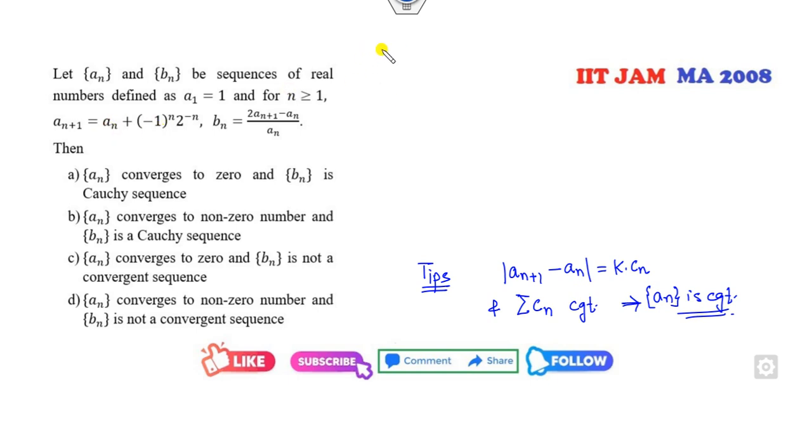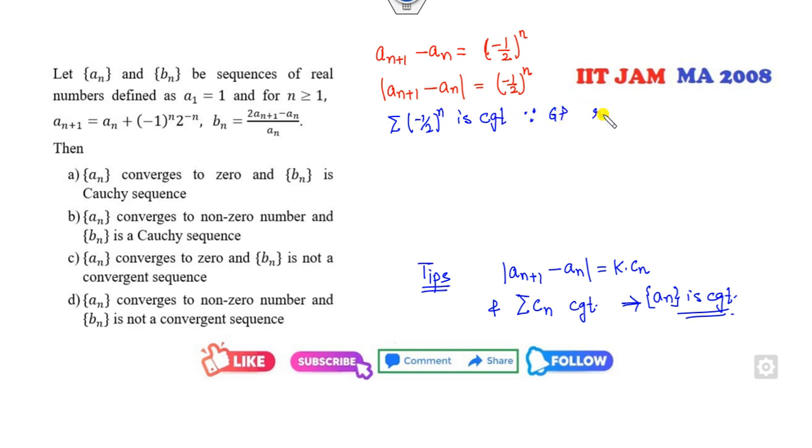Now look at that. I can write the first term: an plus 1 minus an is equal to minus 1 over 2 raised to power n. So if I take the modulus of an plus 1 minus an, clearly this is convergent. Why? Because it's a GP series, and the common ratio is half, which is less than 1. So that means the sequence an is convergent.